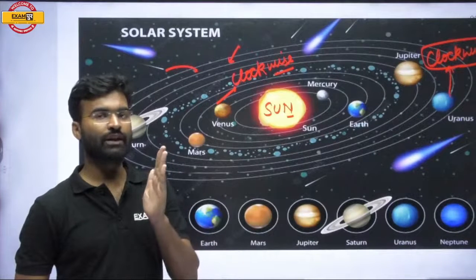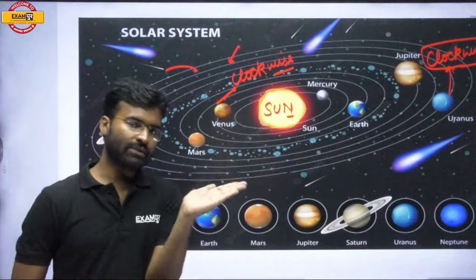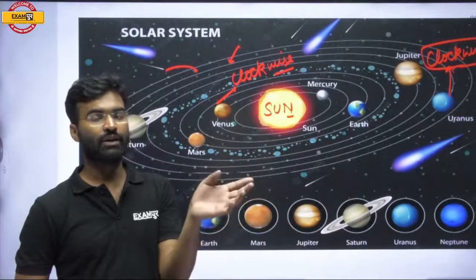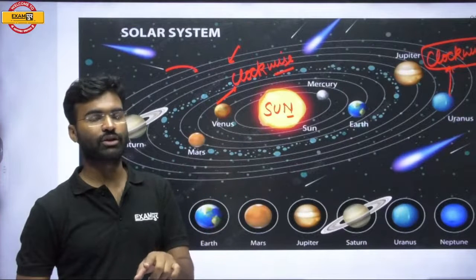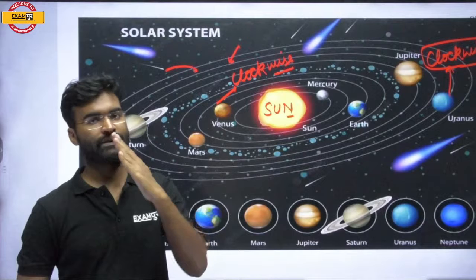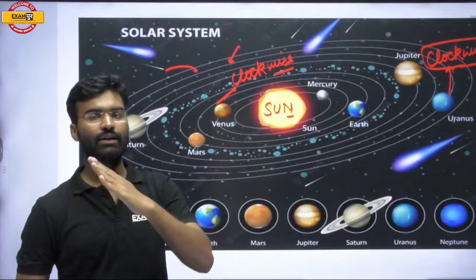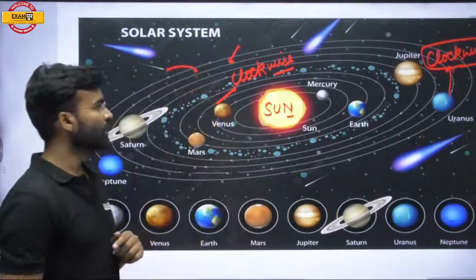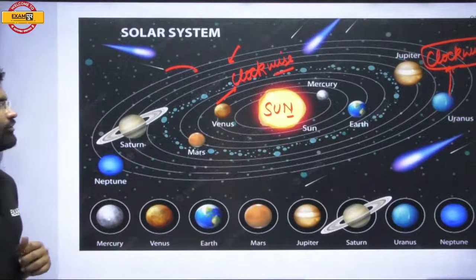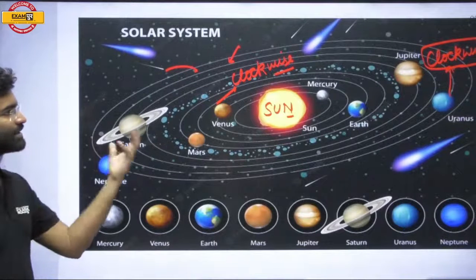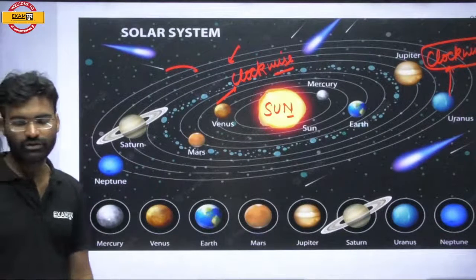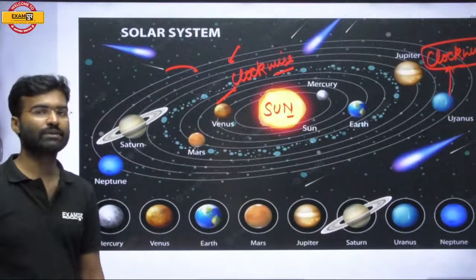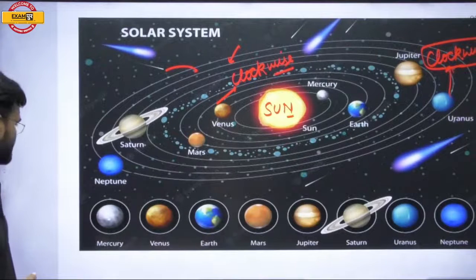and they are tilted in the opposite direction, and due to the tilt in this direction, they are revolving in the clockwise direction. If they are tilted in this direction up to a certain angle, then they revolve in the anti-clockwise direction. So due to this tilt, they are revolving clockwise, and this is our solar system. Some important features of the solar system we have discussed, and the remaining sections we will discuss in the higher classes of NCERT. Okay, so this is the solar system.